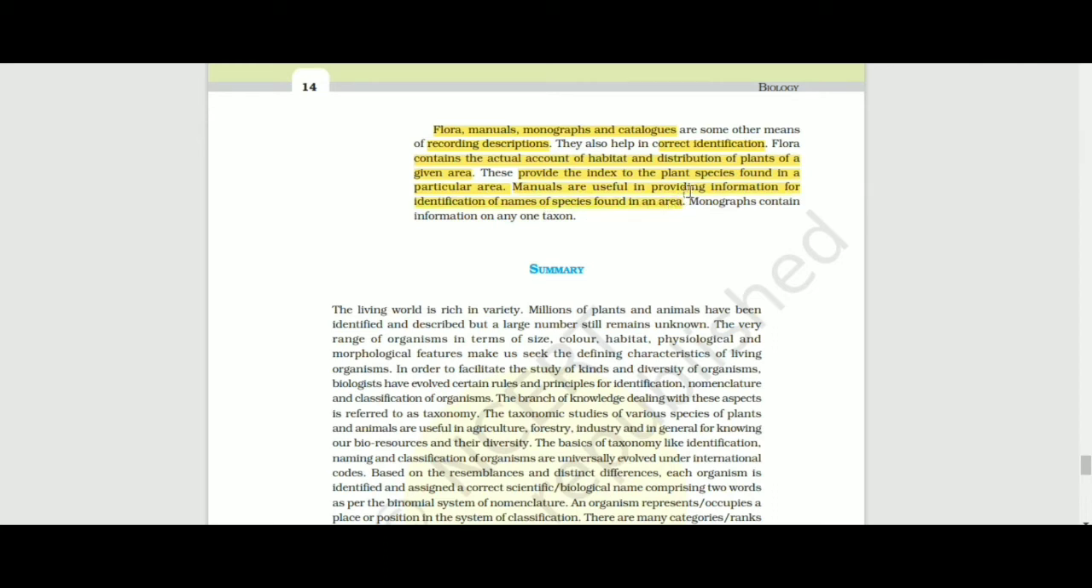Manuals are used for providing the information for identification of names of the species which are found in a particular area. Monograph contains the information of only one taxon. So now our chapter is completed.